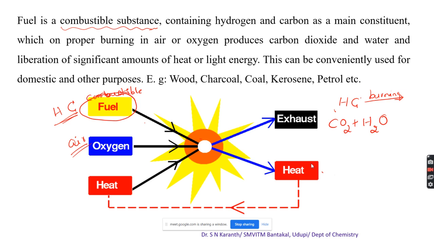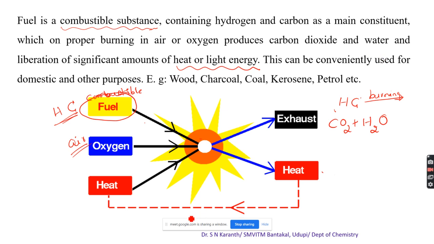This energy is usually utilized, or we may convert it into power. The carbon dioxide and water are usually undesirable products. The heat can be conveniently used for domestic as well as other purposes.